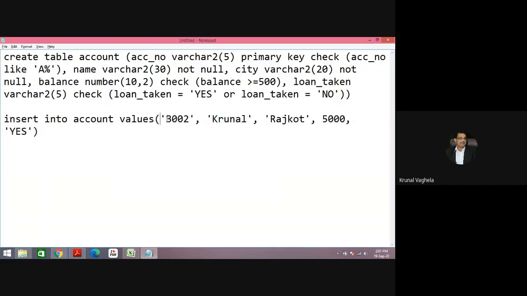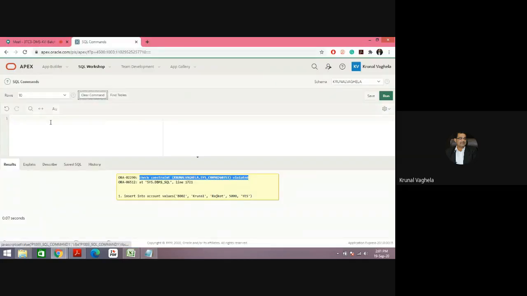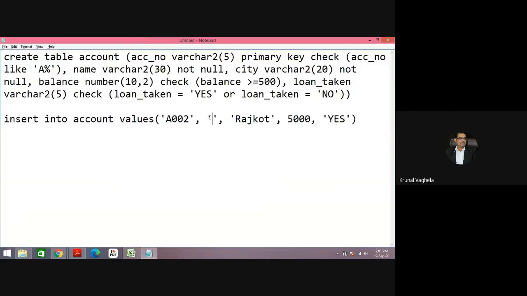Now if I correct this, this account number is correct. Now I will keep the name blank. Again, it will not allow me because I cannot keep it blank. It is a not null constraint. Cannot insert null into name.